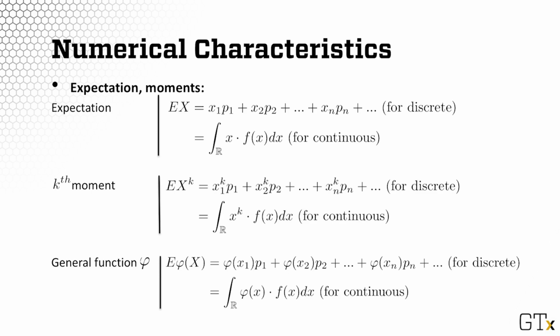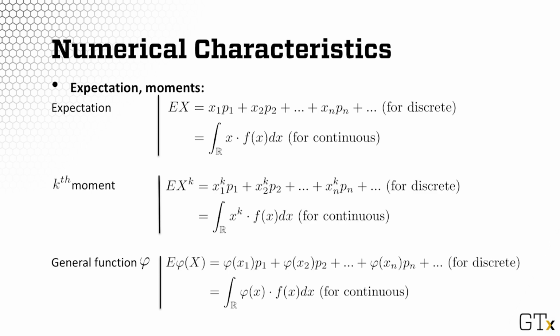If you have a continuous random variable, the expectation is the integral of x times the density f of x times the differential dx. This expectation generalizes to any function. In particular, for the power function, you have the kth, so-called raw moment, expectation of X to the kth power. That one is the weighted average of xi to the kth power, but weights are p1, p2, pn, and so on and so forth. For the continuous random variable, you also have the integral, but now of x to the kth power, density f of x dx.